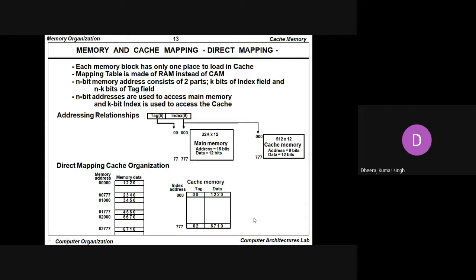So cache memory has its existence on behalf of the random access memory, and each and every address of the cache memory is also going to be indexed using the random access memory.